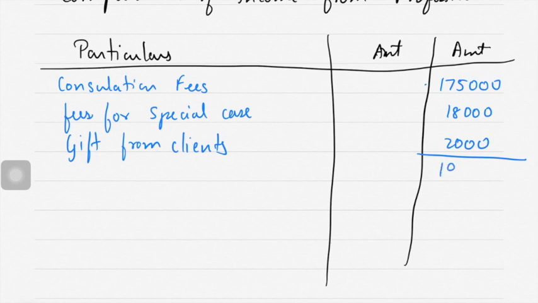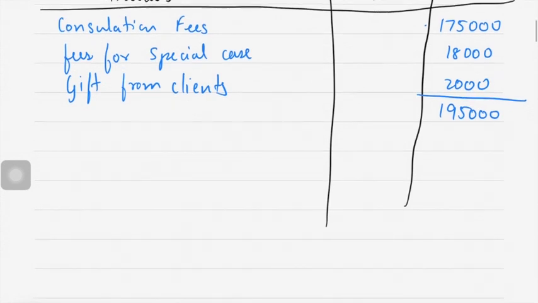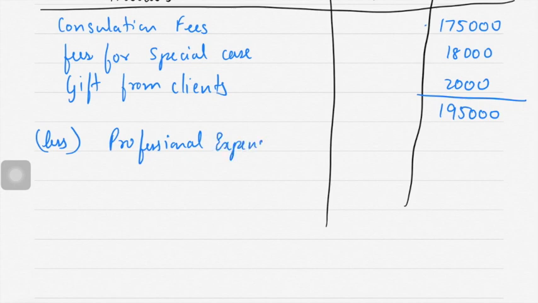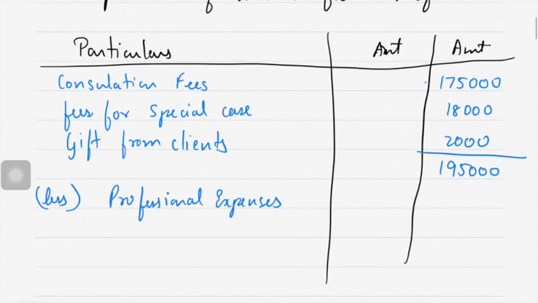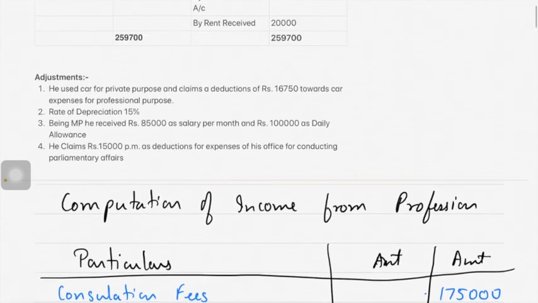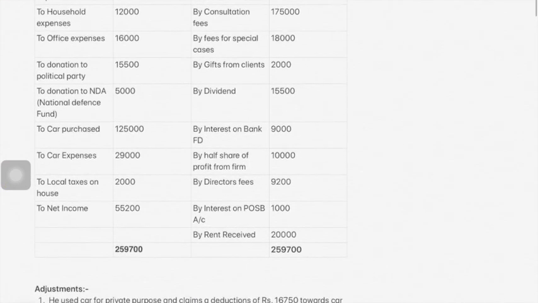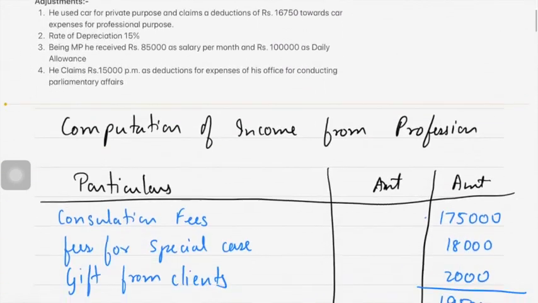So the total comes to 1,95,000. Less professional expenses. Professional income minus professional expense. So let's see what all the professional expenses are. You might have already marked. Correct? Office expense 16,000.